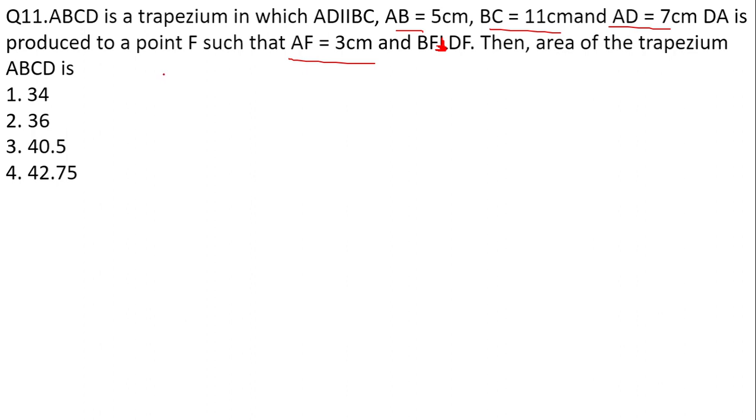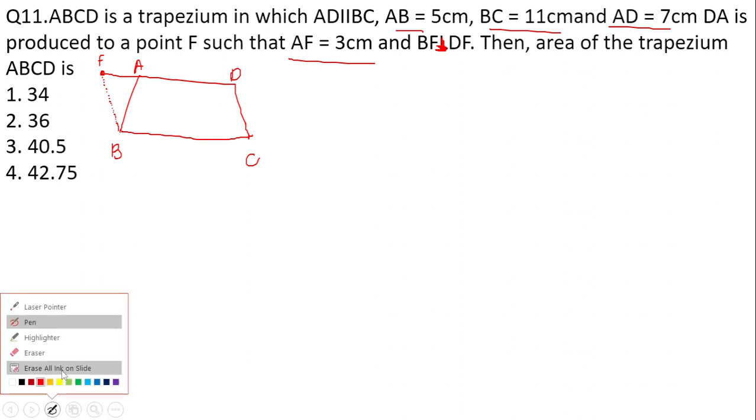So here you have to understand that there is a trapezium named ABCD. Let us draw it first. Consider this as trapezium A, B, C, D. They have extended the DA part to point F, as mentioned in the question, and I'll join FB over here. Okay, this is going wrong actually, because it should be perpendicular, right?